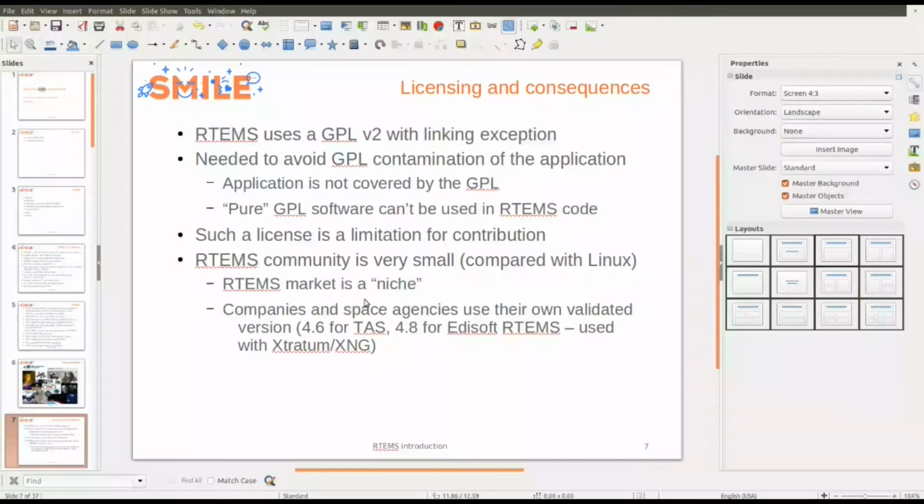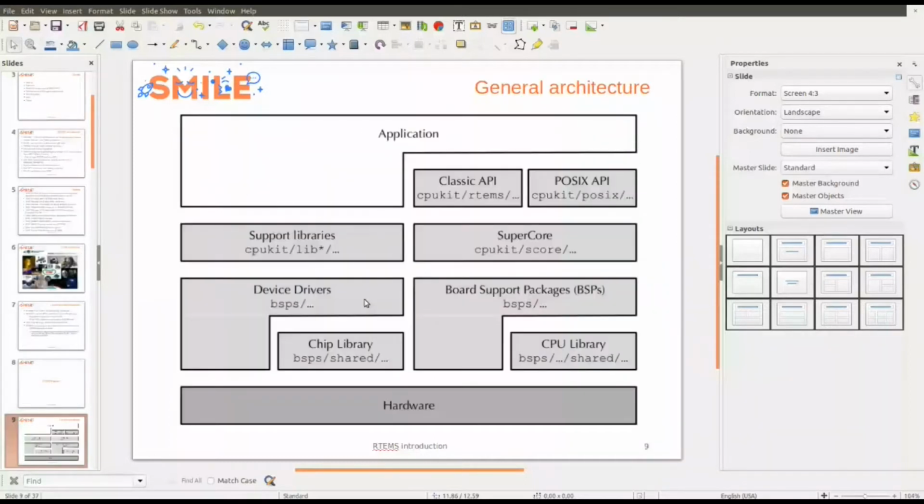So here is the general architecture of RTEMS, which is quite classical. You have the hardware, and some BSP on the right, depending on the CPUs and on the boards. So there are some device drivers and libraries defined depending on the chip, on the CPU. At the next level, there is a support library, which is in CPU kit and is independent from the hardware. And SuperCore is the main API for RTEMS programming.